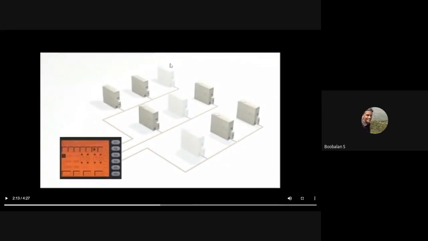For example, for household applications, you can install just one small unit. It's enough, right? As a single gas engine, you can develop up to 5 kilowatts. So for our household applications, it will be around 5 kilowatts of energy. You can calculate, right? Every single tube will be around 36 watts. You can calculate, right? So altogether it will be around 5 kilowatts.